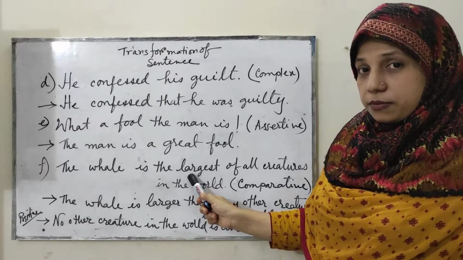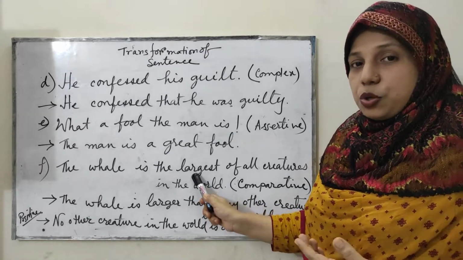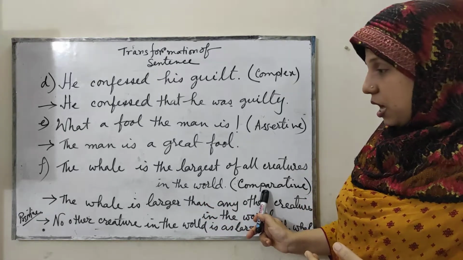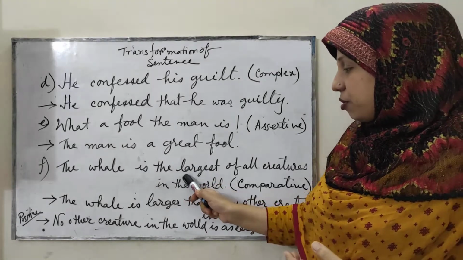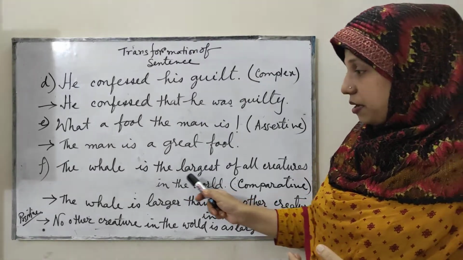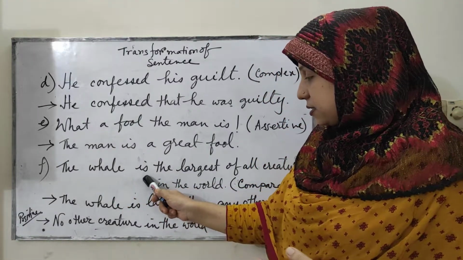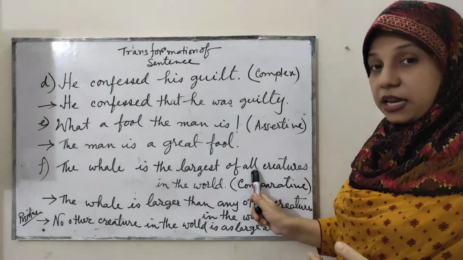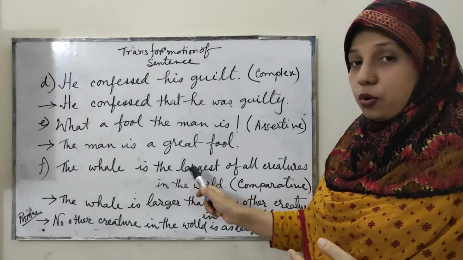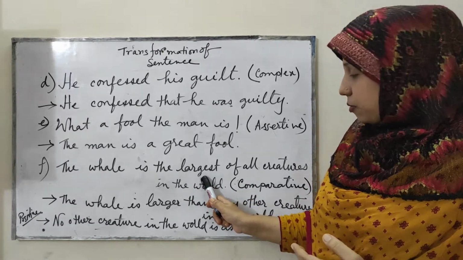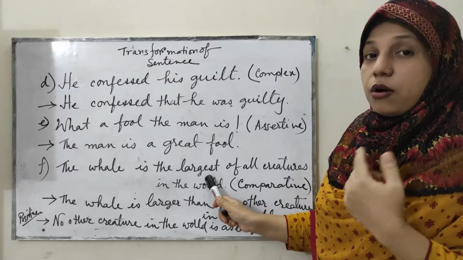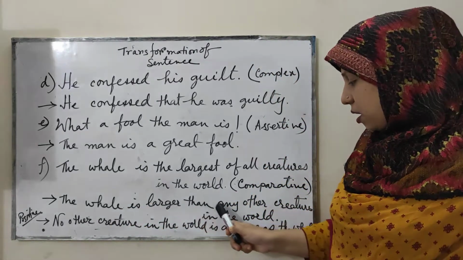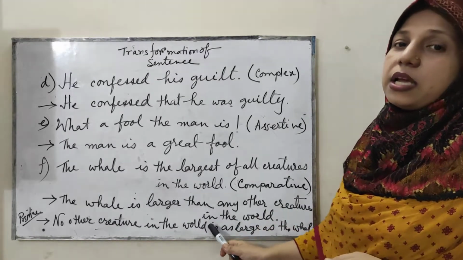What's the degree here? This is superlative degree, and you have to make it comparative first. How to make it comparative? You have to use larger. That means the whale is larger than any other, because this is the only one. Okay, no, not one of the largest. This is the only one. So the whale is larger than any other creatures in the world.